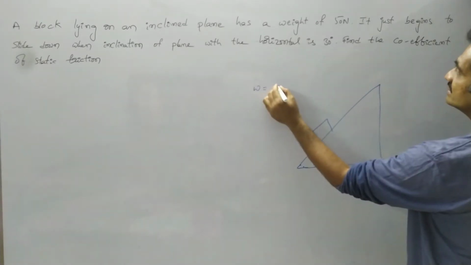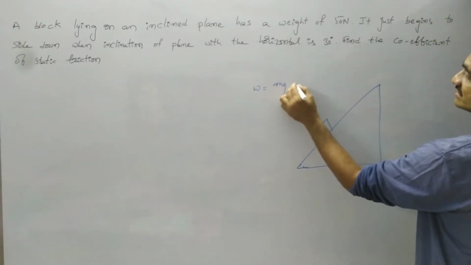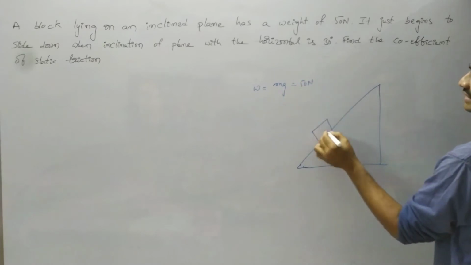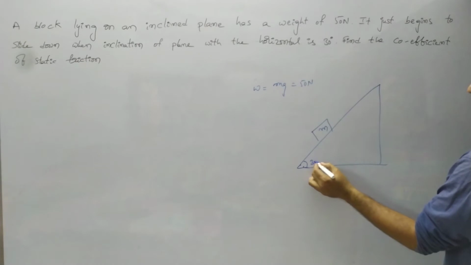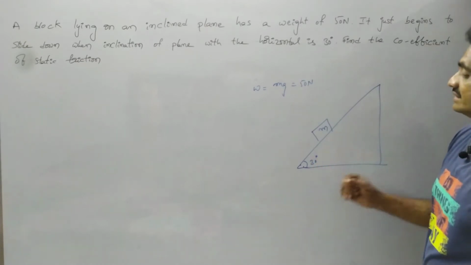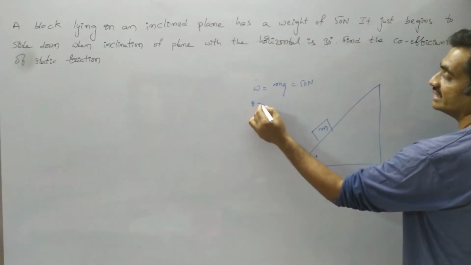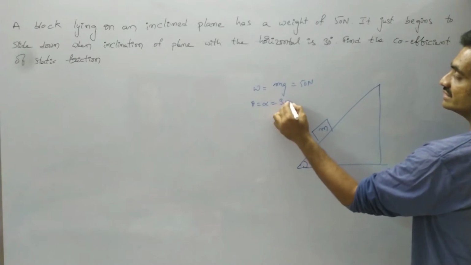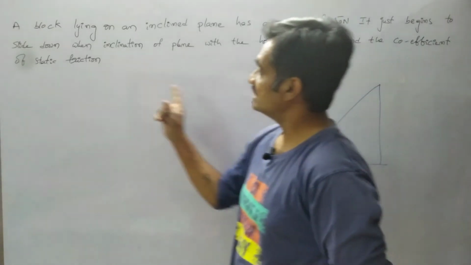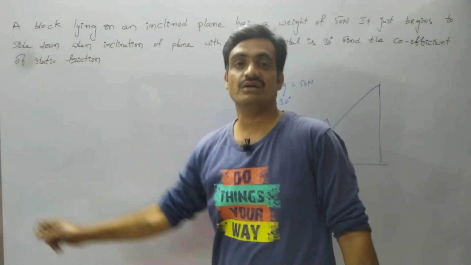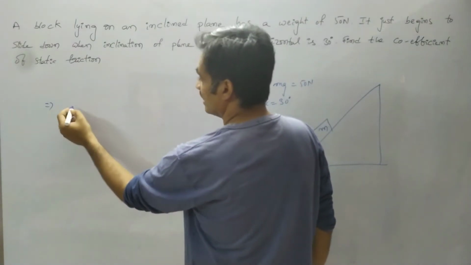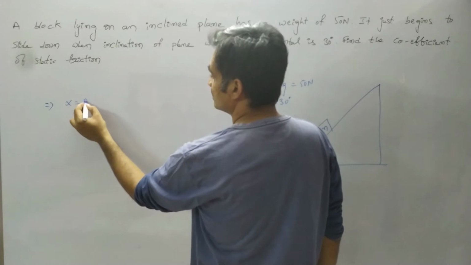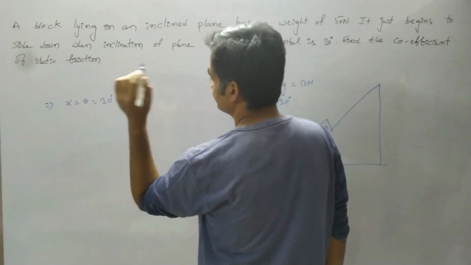So here observe that the body is being placed on the inclined plane, whereas W equals mg equals 50 Newton, and the inclination of the inclined plane is 30 degrees. So here we have theta equals alpha equals 30 degrees. Why? Because the body just begins to slide down the inclined plane. Based on that, we can represent alpha equals theta equals 30 degrees.